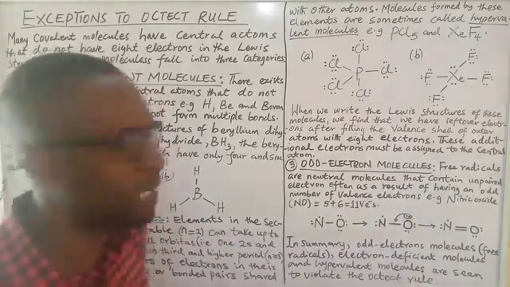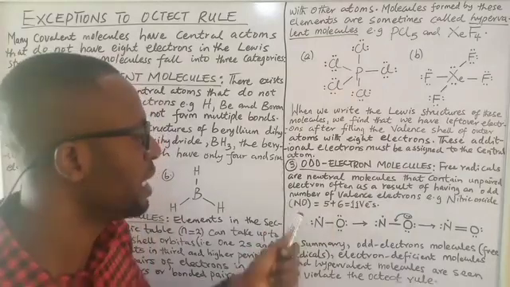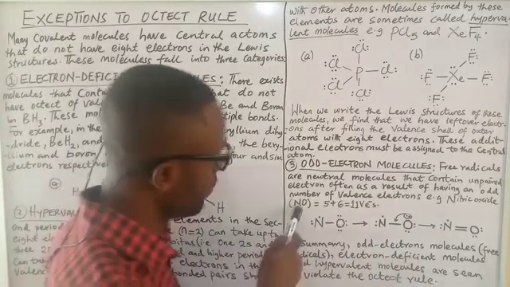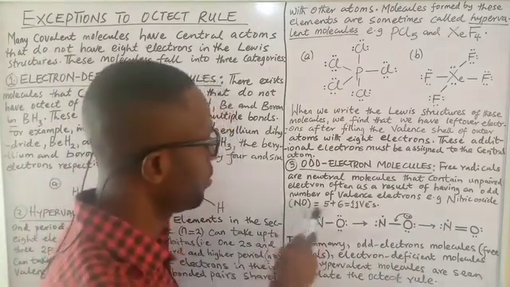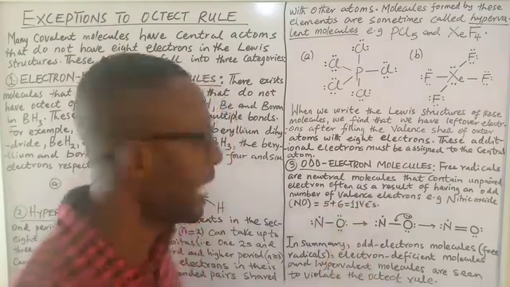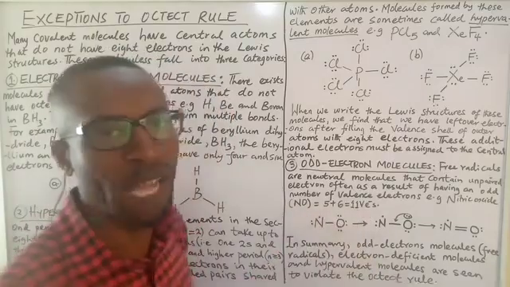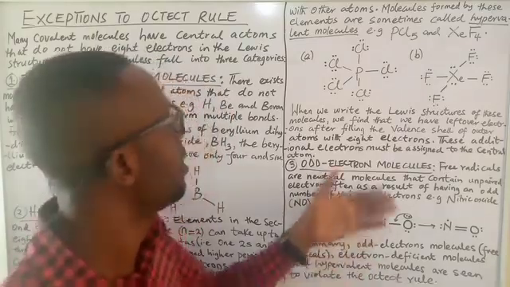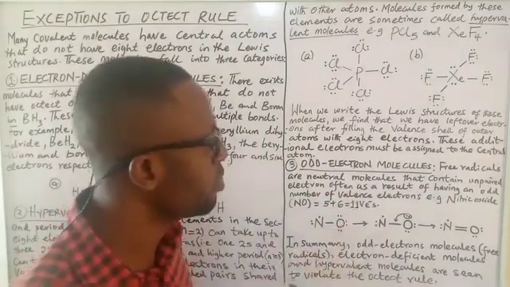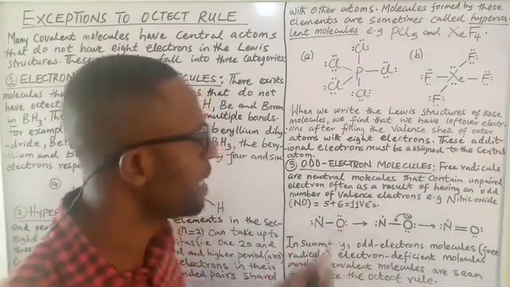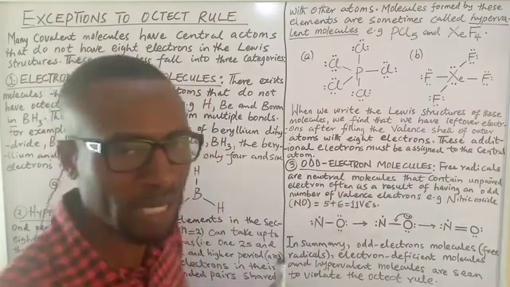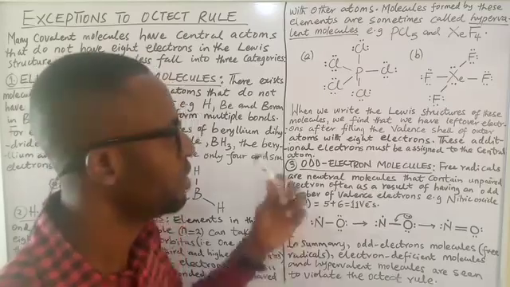If you want to look at the total number of valence electrons in nitric oxide, of course, the valence electron for nitrogen is 5, valence electron for oxygen is 6. So at the end of the day, you have 11 valence electrons. Had it been 6 and 6, it would have been 12, and we would not have a violation of the octet rule. But whenever you have free radicals, those molecules that end up having an odd number of valence electrons, you are definitely going to have a violation of the octet rule.